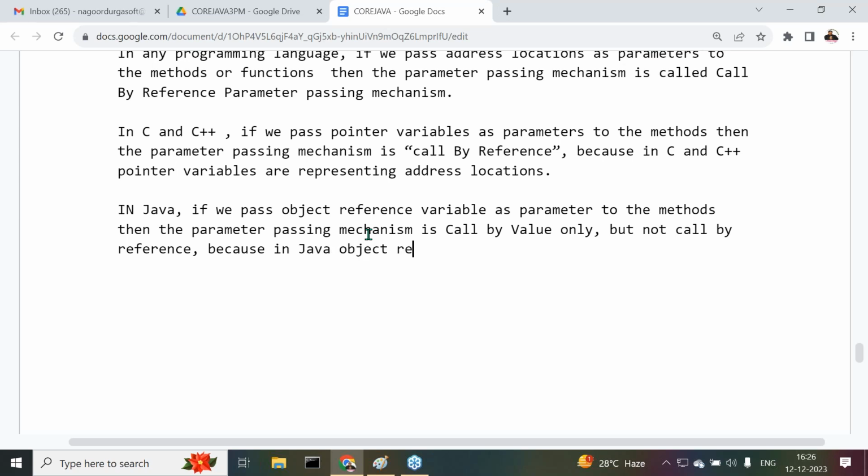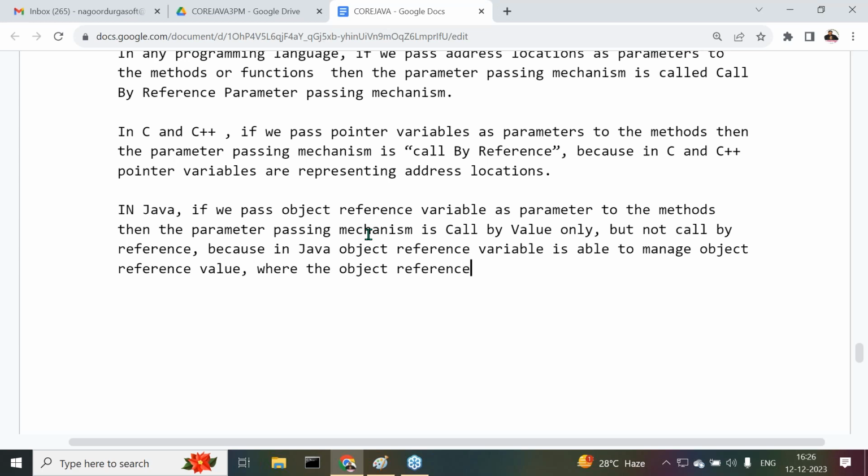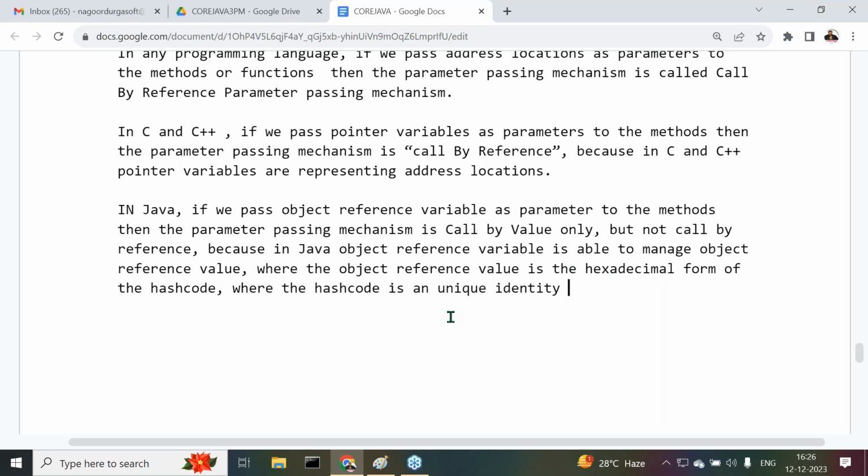Because in Java, an object reference variable is able to store the object reference value, where the object reference value is the hexadecimal form of the hash code, and the hash code is an integer value, a unique identity provided by the heap manager for each and every object.